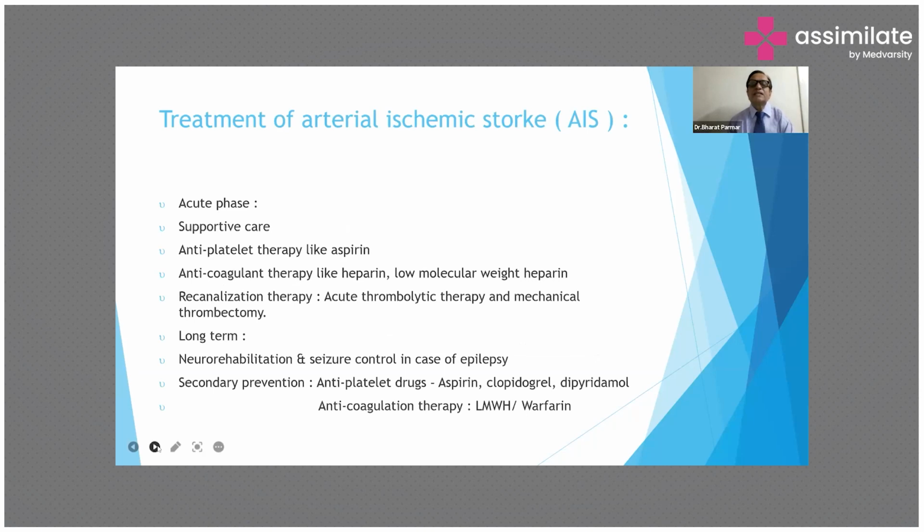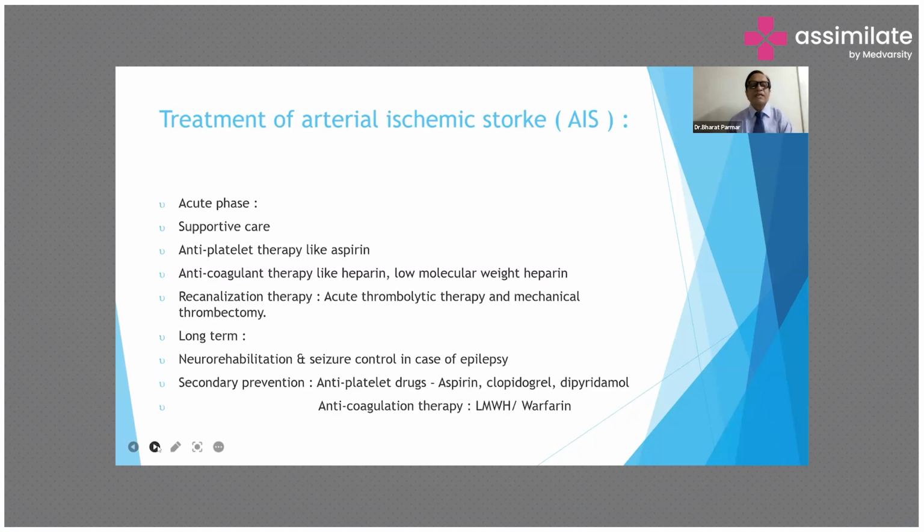Treatment of arterial ischemic stroke, AIS. In the acute phase, there is supportive care and antiplatelet therapy like aspirin, anticoagulant therapy like heparin or low molecular weight heparin, and recanalization therapy in the form of acute thrombolytic therapy and mechanical thrombectomy.